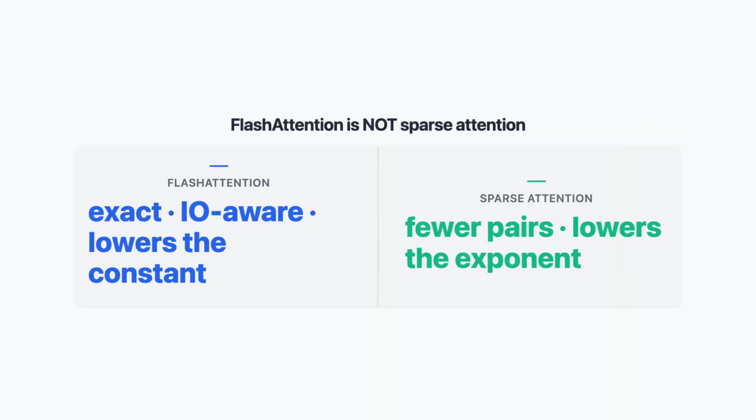One important clarification: FlashAttention is not sparse attention. FlashAttention still computes the full exact n by n result, it's just clever about memory, tiling the computation so it never writes the whole matrix to slow memory. It attacks the constant factor. Sparse attention attacks the exponent. The two are complementary, and the best systems use both.